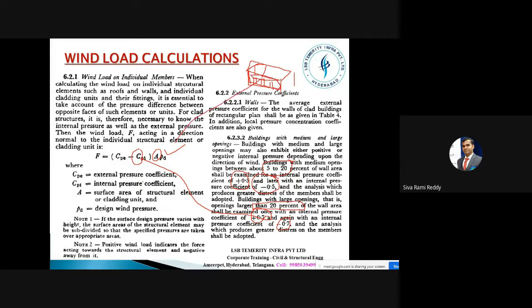I know this area now. I know what this PD is. I need to find out this one and this one: external pressure and internal pressure quotient. I can take the internal pressure quotient by considering the permeability or percentage of openings. And now it is time for us to take the external pressure quotient.